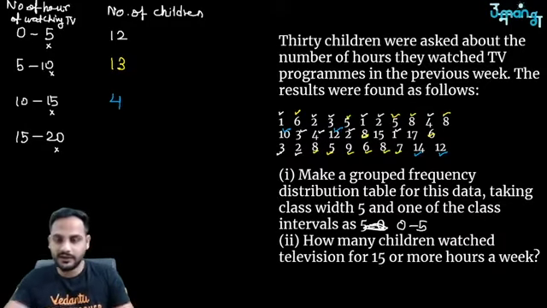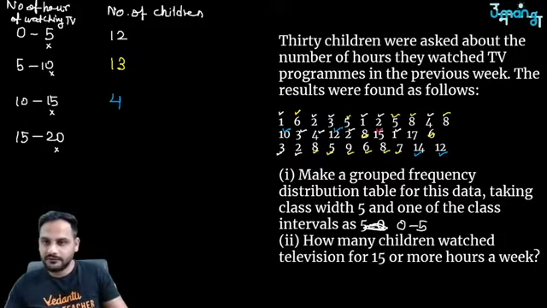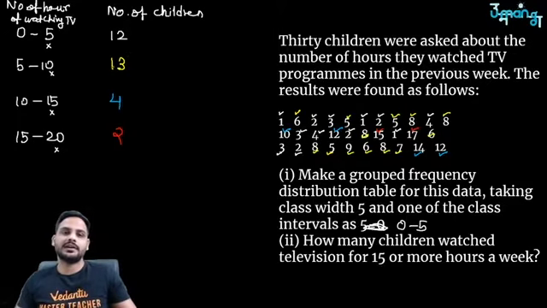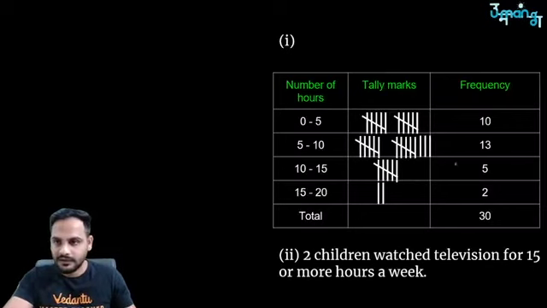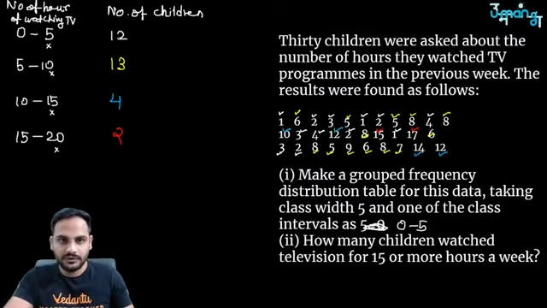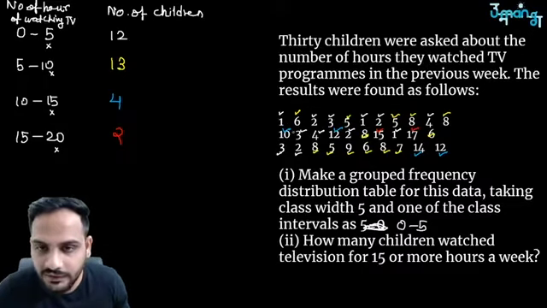So we can say, sir, we have 15, 17, only these two, right? So you can clearly see 12 plus 13, 4 plus 2, somewhere I have made a mistake. Have I counted it wrong?